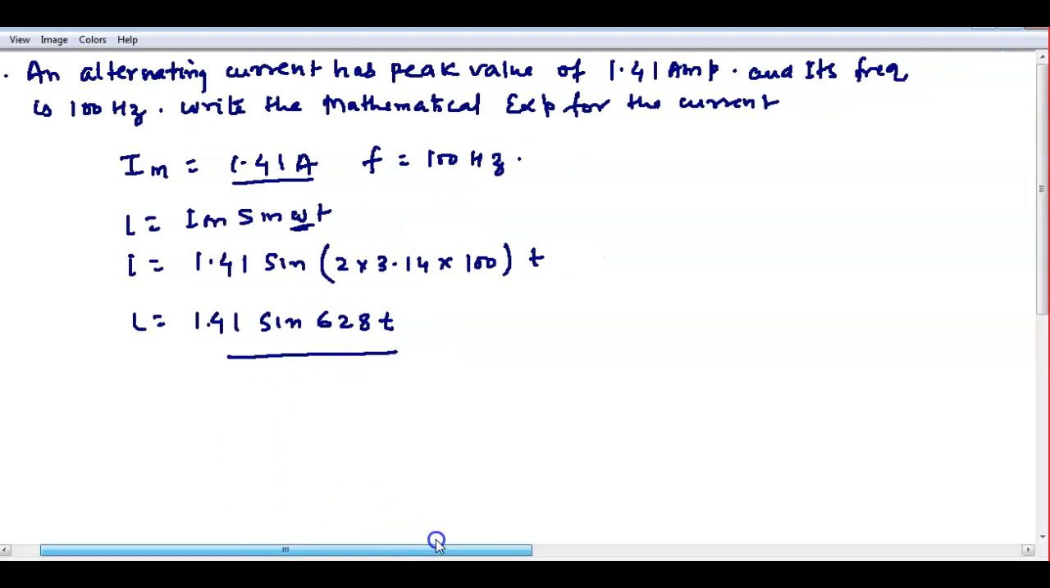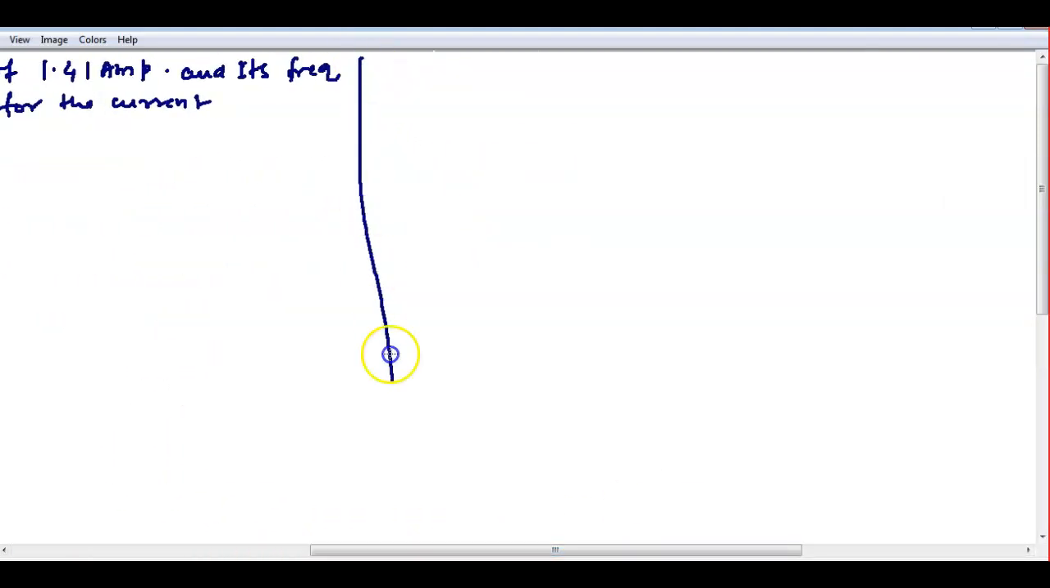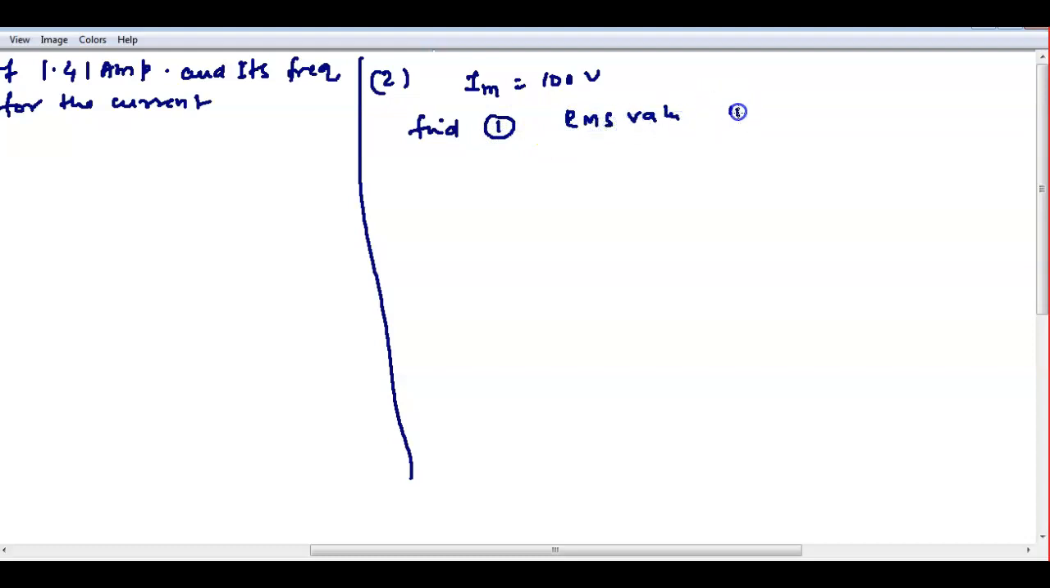Consider the second question, which is in the assignment I have already mentioned. Given here, the alternating voltage has amplitude 100 volt. Amplitude means maximum value only, Im, given as 100 volt. Find the RMS value. Second, find the average value, no problem.